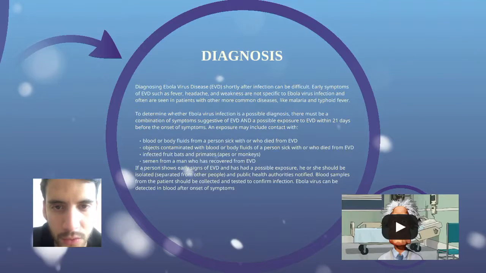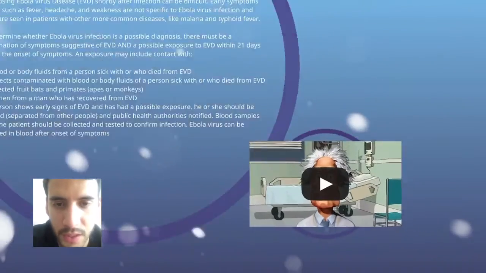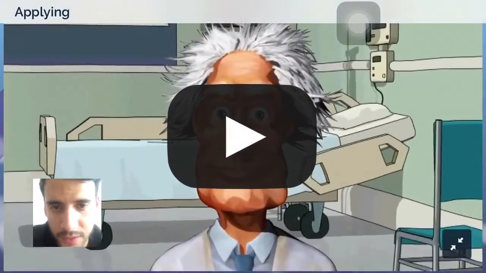So it's very difficult to diagnose because there are so many common symptoms, but it's not impossible. We have to look carefully at the symptoms of the patients, and now a video explaining the symptoms.